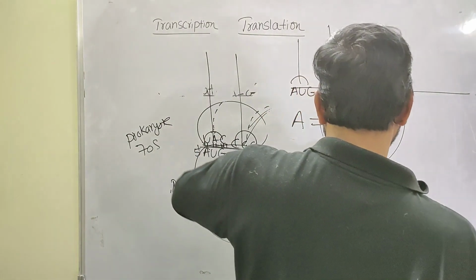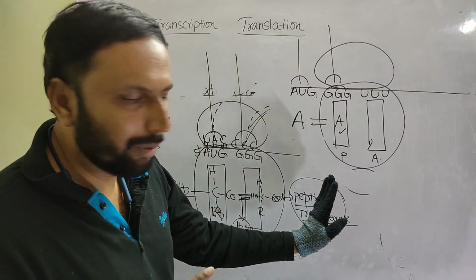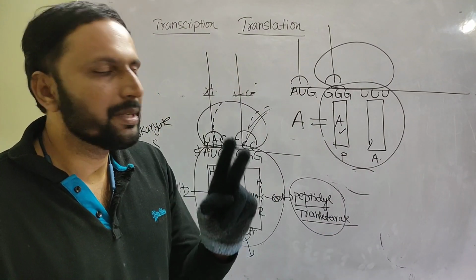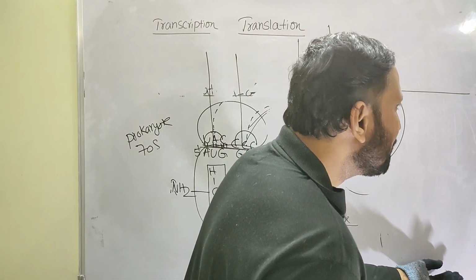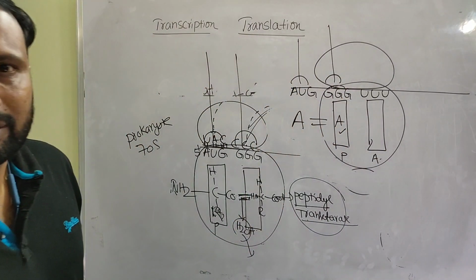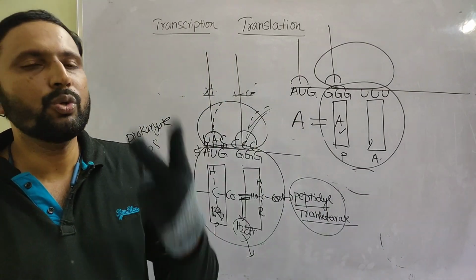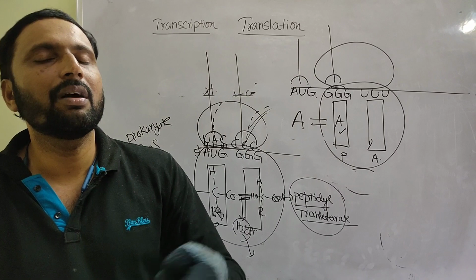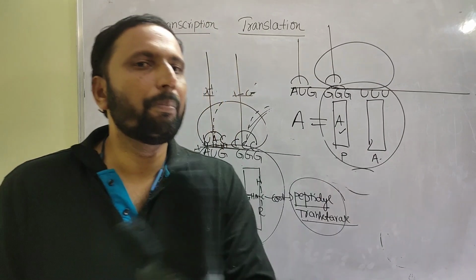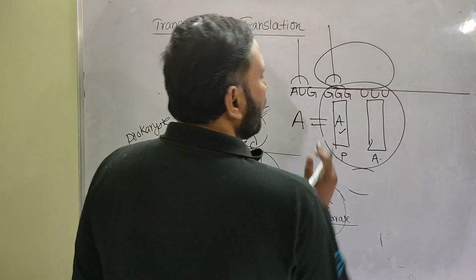So now look here. A very important point, a small change is there, but you must remember. For every amino acid, how many GTPs are required? 2 GTPs. How? For moving from the amino acid pool to the A site, and for moving from the A site to the P site. So for elongation and for translocation, 2 elongation factors are required. These 2 elongation factors work by the hydrolysis of 2 GTPs. For now, you remember that one. Later on, I can explain a proper mathematical approach. Now, translocation is over.